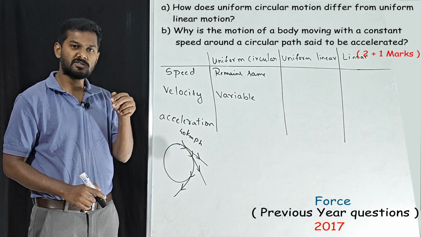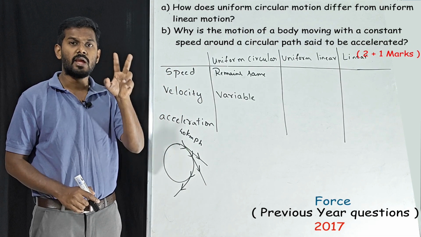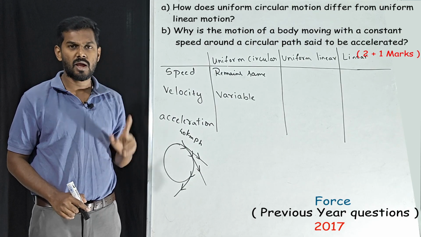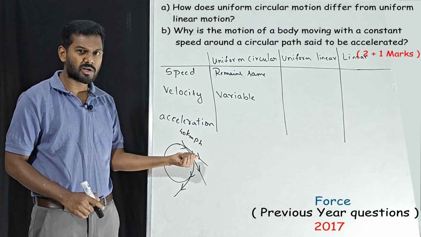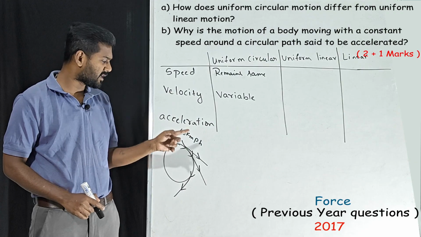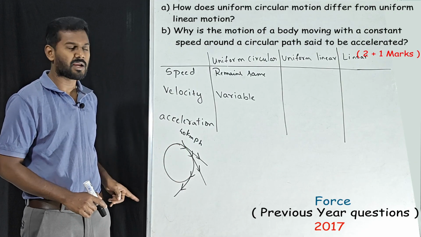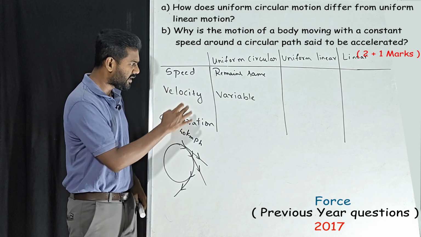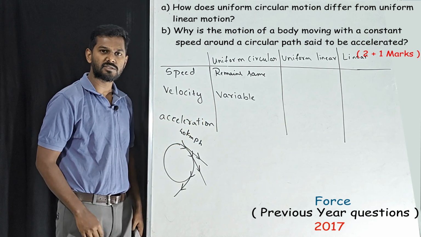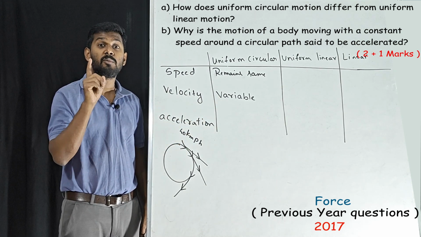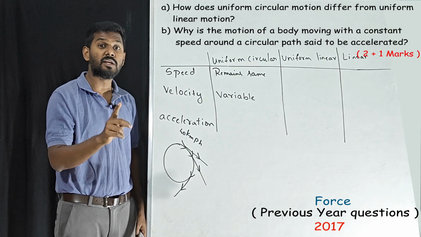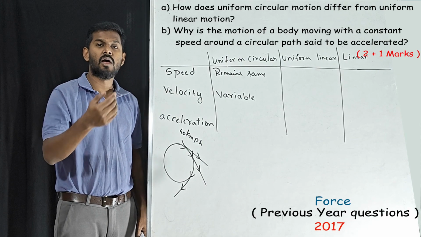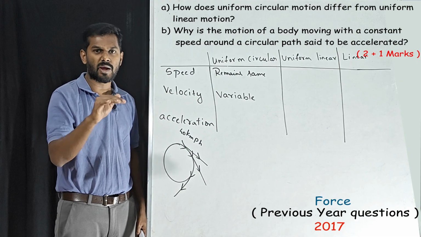If the direction changes, we know velocity is a vector quantity. It does not depend only upon the magnitude, it also depends upon the direction. Magnitude remains same, 40 km per hour. What about the direction? Direction changes every second, so it is variable. If it is variable, then what about acceleration? Acceleration never depends upon speed, it completely depends upon velocity. Keep this in mind. What is acceleration? A difference in velocities by time, correct?